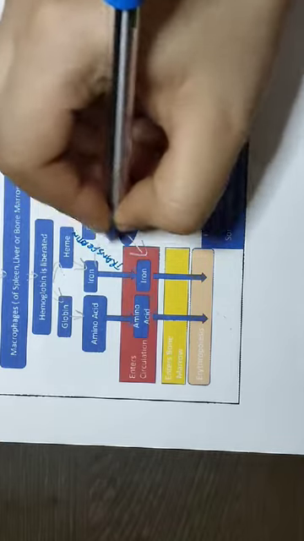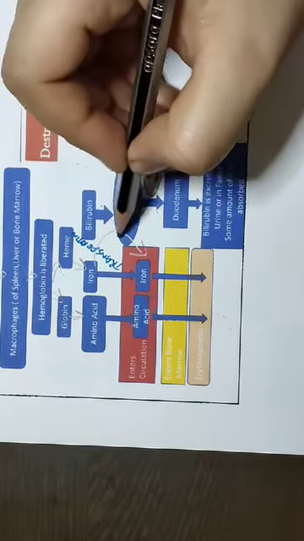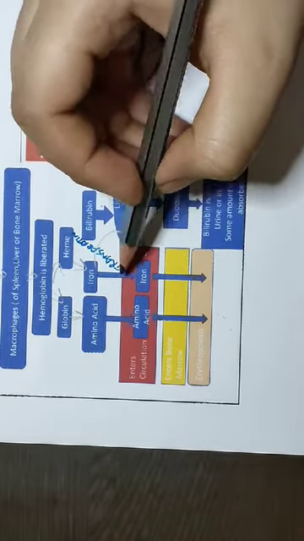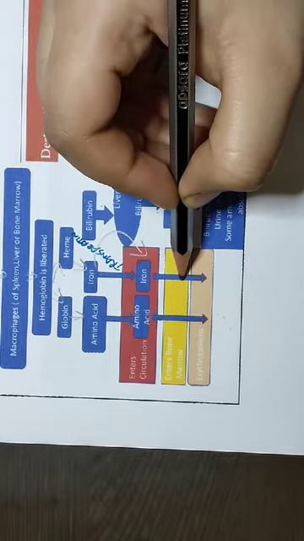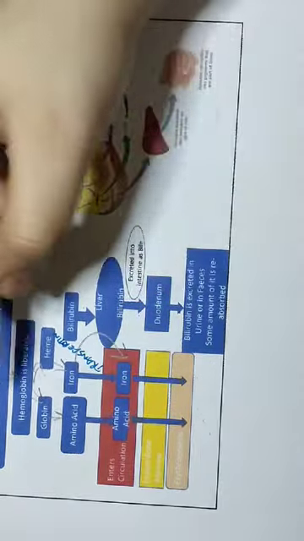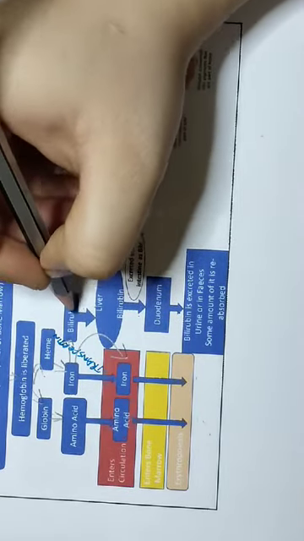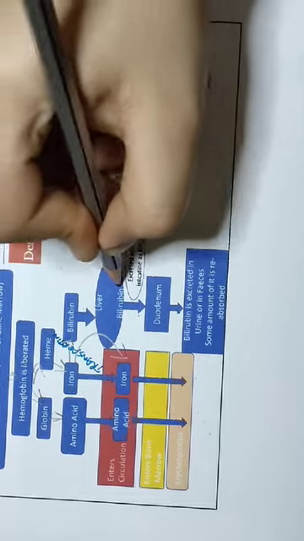You need this particular protein. Okay, so this will help iron to enter the circulation. This iron will go into the bone marrow and will again help in erythropoiesis. Some amount of iron will become bilirubin, and this bilirubin will enter your liver.